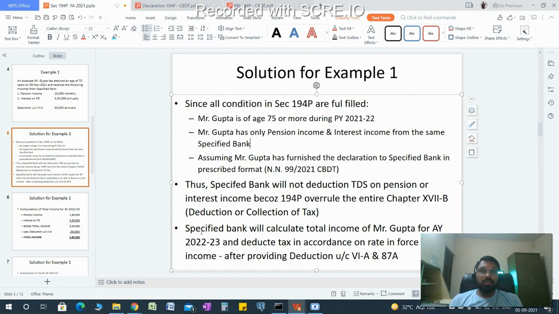If for the relevant financial year the rates applicable are 5%, 20%, 30% plus cess and surcharge, or as per 115BAC, 5%, 10%, 15%, 20%, 25%, 30%, as the case may be. Whatever option the assessee has chosen, the bank has to deduct TDS accordingly, but after providing deduction under Chapter 6A and section 87A.